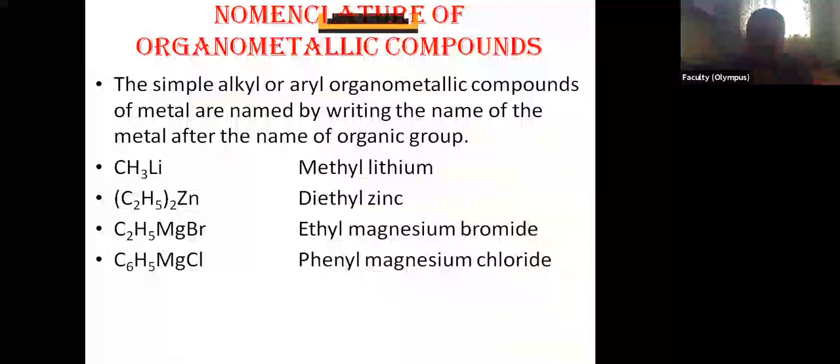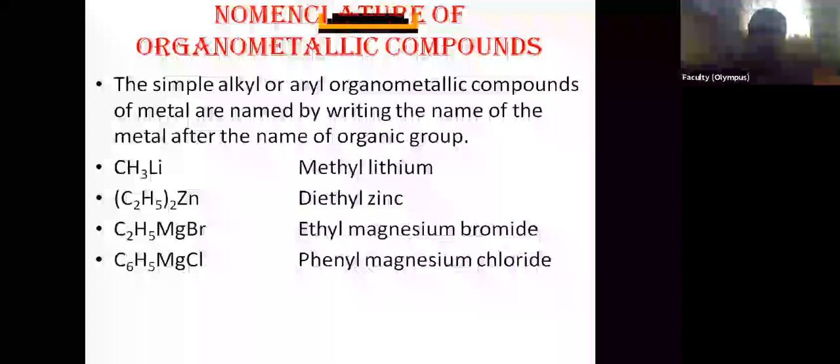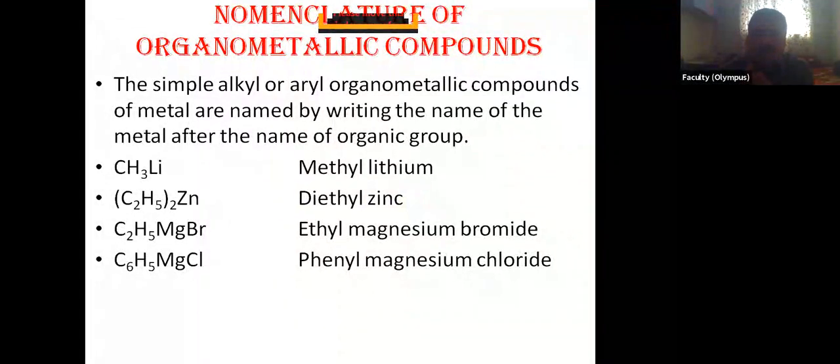Now we will see the nomenclature of organometallic compounds. How the names are given for the organometallic compounds. The simple alkyl or aryl organometallic compounds like this CH3Li. This is the simple one. (C2H5)2Zn. This is the simple one. C2H5MgBr. These are simple.